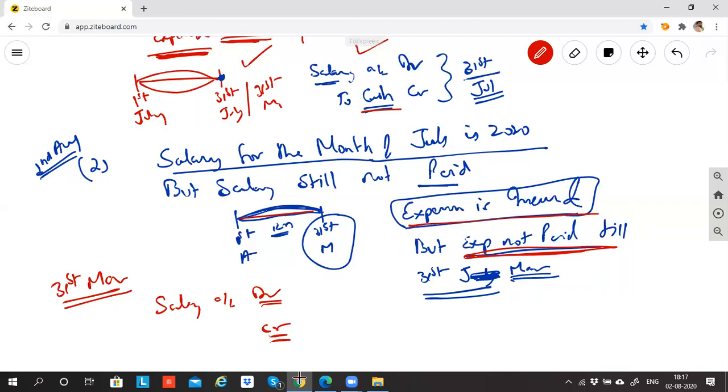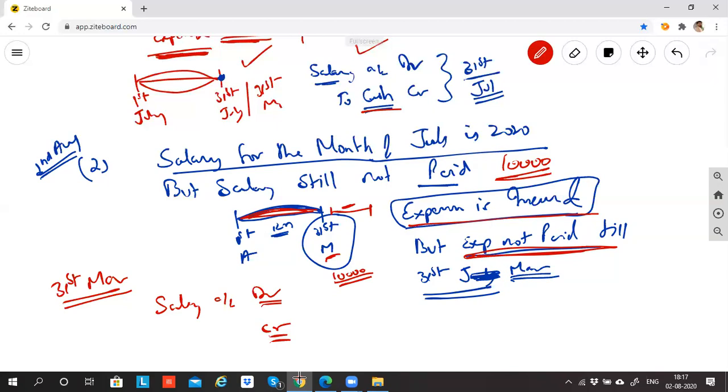So the salary is debited. So what is the credit? Since till 31st March you've not paid the salary of 10,000 rupees, can I say this 10,000 salary will be paid in the next, upcoming year? Till 31st March you've not paid; at least from next month, April onwards, you'll pay the salary. So can I say as on 31st March, the salary of 10,000 rupees is my liability, because I need to pay that salary in future?